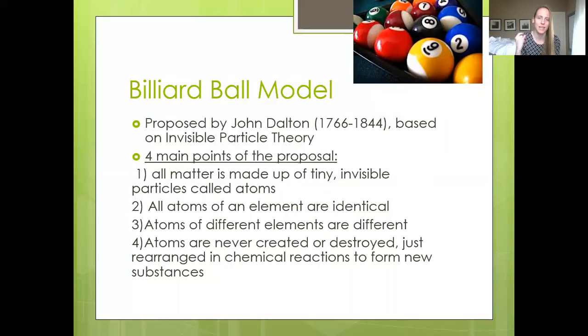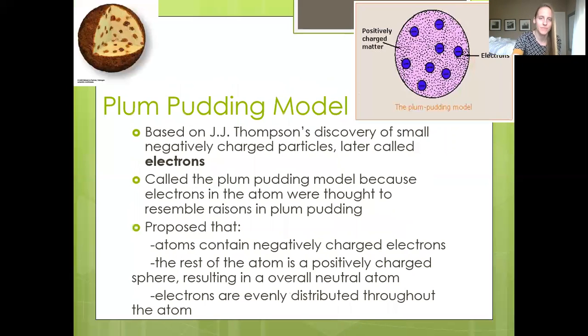Finally, in the early 1800s, we get John Dalton proposing the atomic theory, which essentially comprised 4 main points: that all matter is made up of tiny invisible particles called atoms, that all atoms of an element are identical and atoms of different elements are different, and that atoms are never created or destroyed, just rearranged in chemical reactions to form new substances. Now, most of this information is actually totally in line with Democritus's idea of what an atom is. And again, this is all still totally right. We don't disagree with any of this now. We've just built on this and added more information, but all of this information is true.